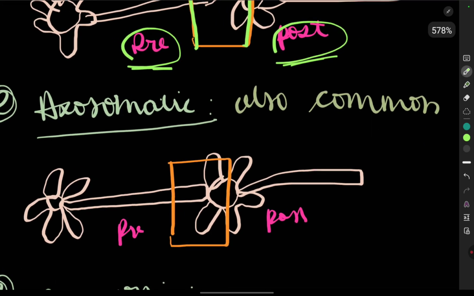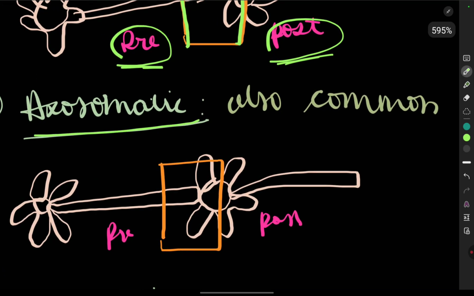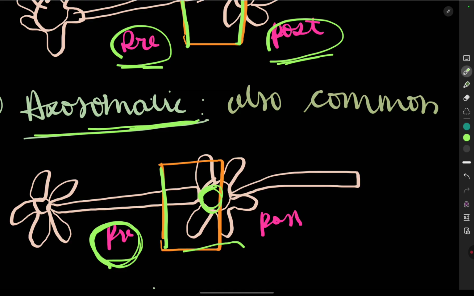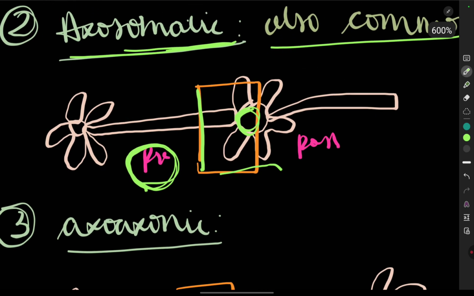Now we're going to see what is the axosomatic transmission. As the name suggests, the axon part of the presynaptic neuron and the somatic part of the postsynaptic neuron. So this is the synaptic part, and this is also common. Not as common as the axodendritic, but it is also common.